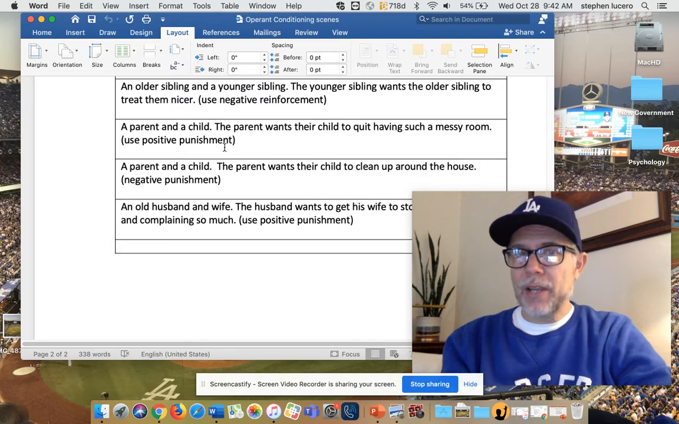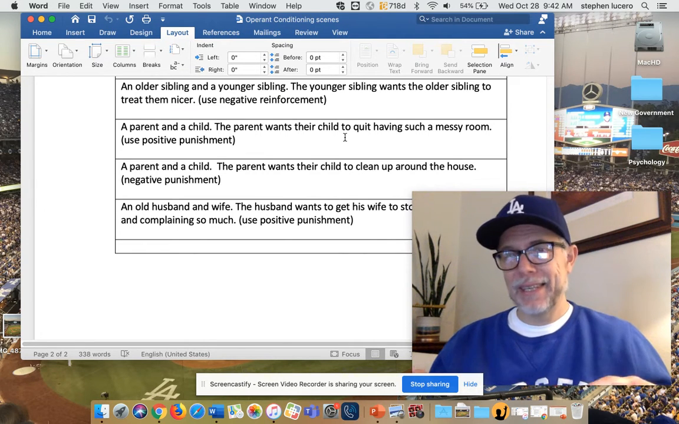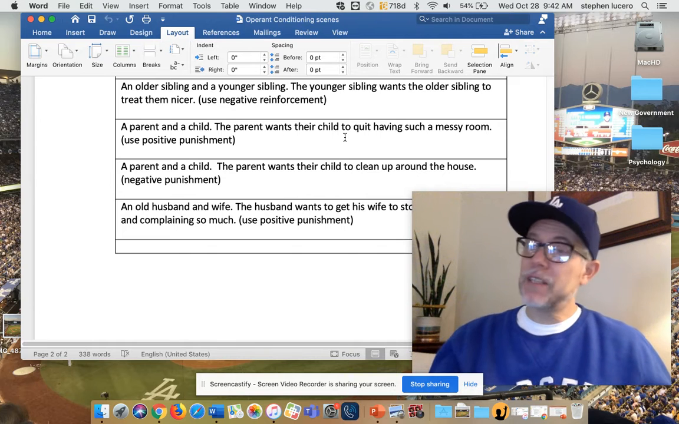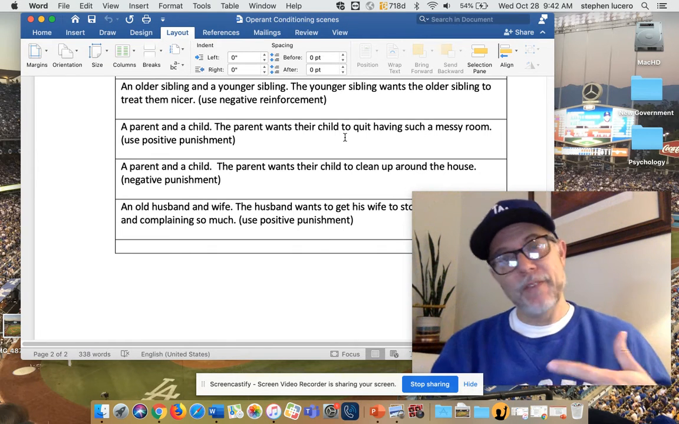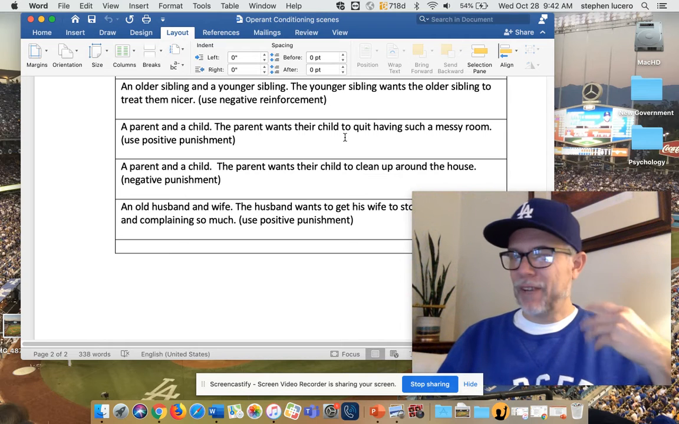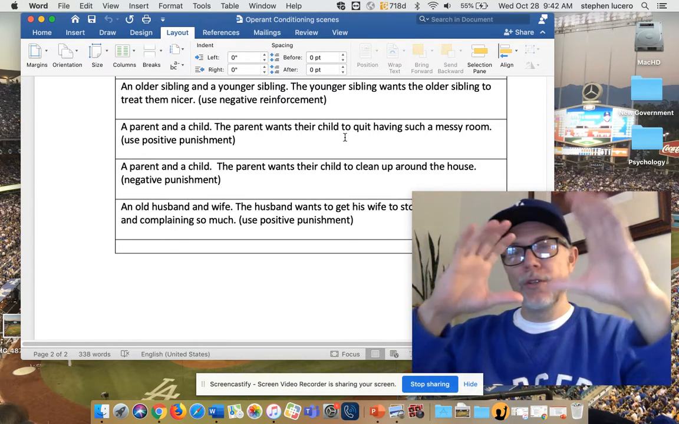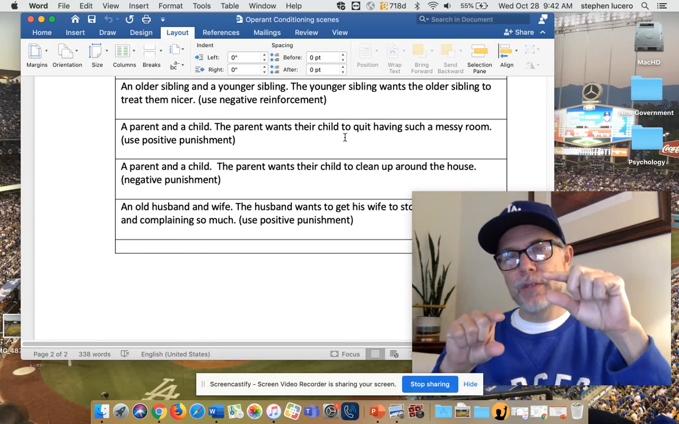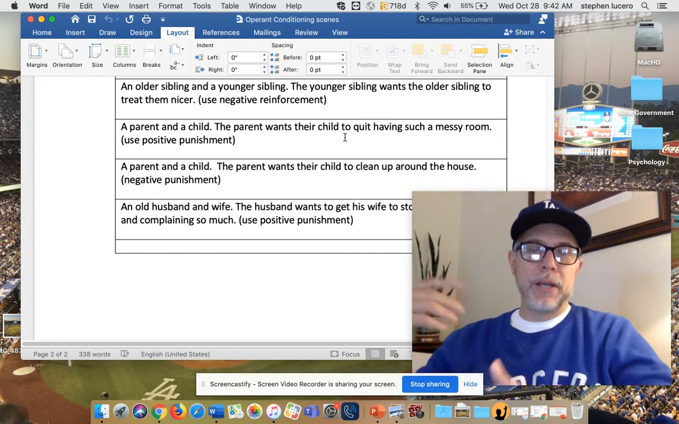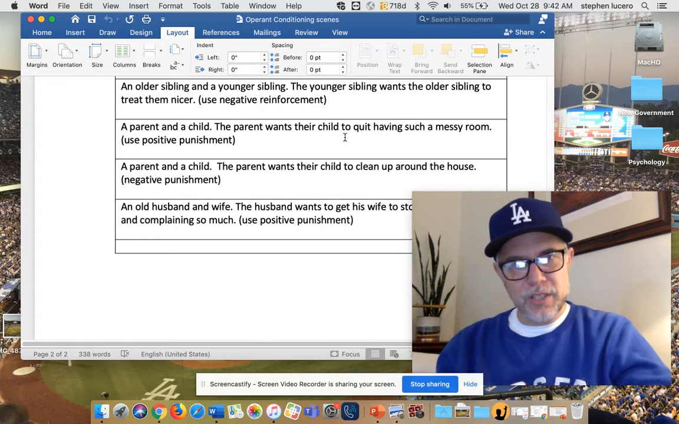A parent and a child. The parent wants their child to quit having such a messy room. There's a messy kid. Well, I can use positive punishment. If I'm going to punish them, what does that mean? Tone of voice? When I phrase it, am I going to say quit being so messy? Then you do your little scene. You explain what's going on, and then say the parents could use positive punishment, which would look like this, which should lead to decreasing behavior.